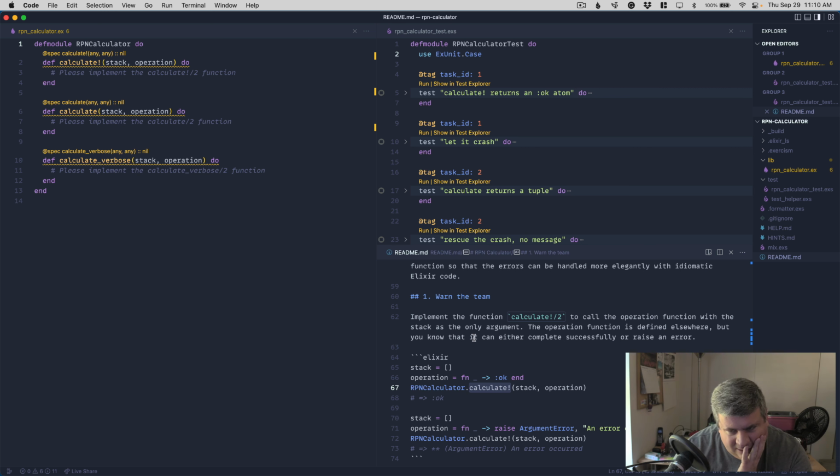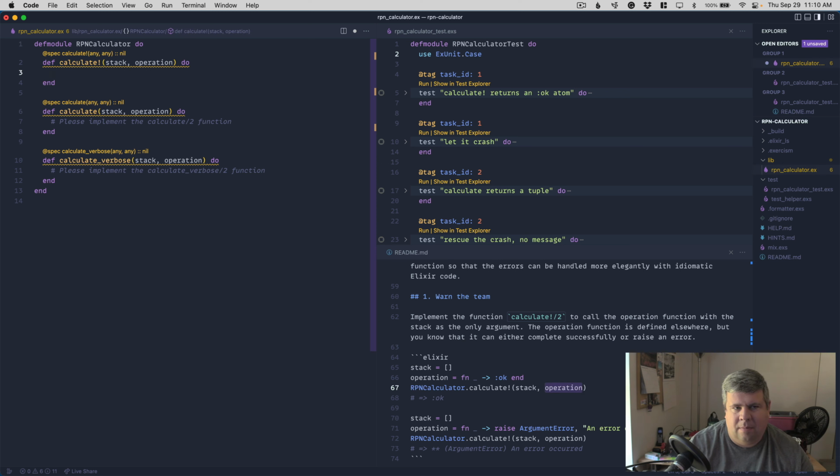Implement the function calculate to call the operation function with the stack as the only argument. Oh, that's passed in. I assume you would just call the operation and then you'd pass in the stack.